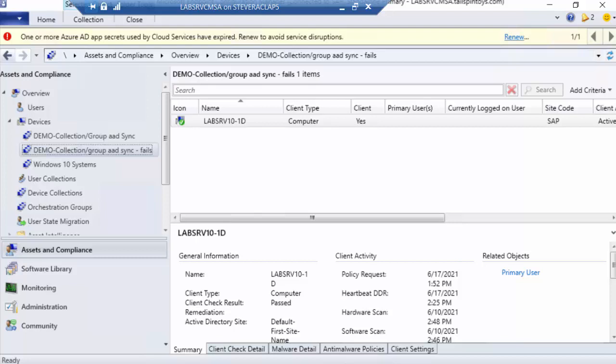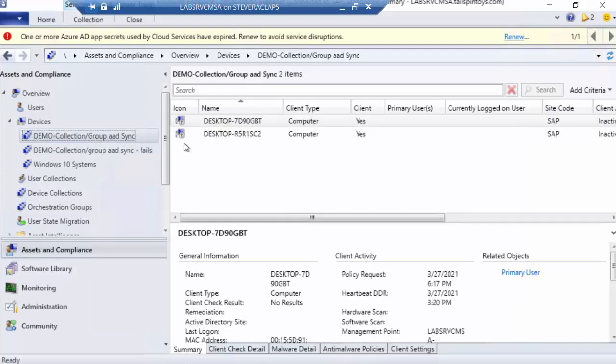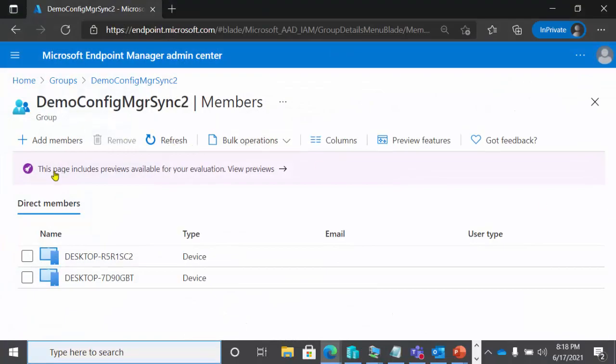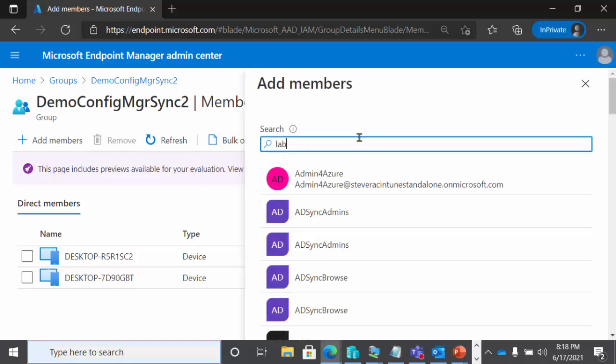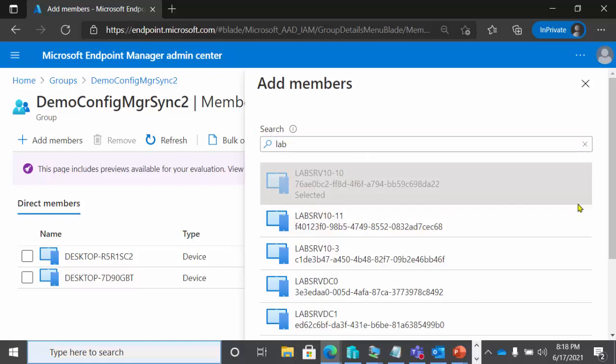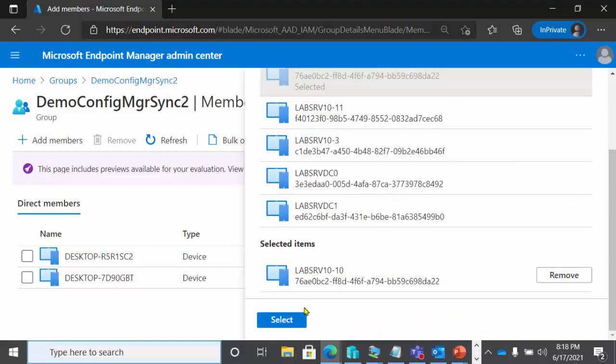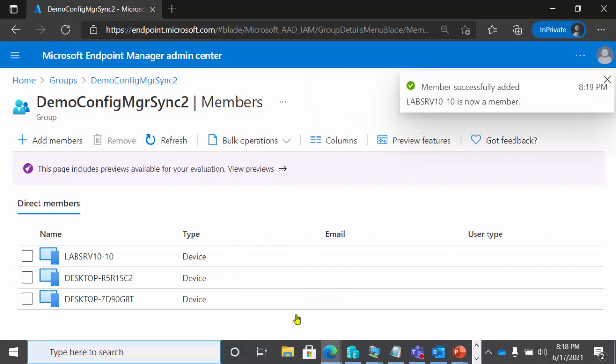All right. So the other thing is, remember, you need to understand that when we have this synchronization, Config Manager becomes the authority for this synchronization. So let me go back to this collection for a minute. I have 2 devices. Well, I'm going to go into my endpoint manager environment, and I'm going to add a member. Don't really care what it is. I'll just put something in there, lab server, let's do that one, right? I'm going to add it to this group, right? Okay, great, it's added to the group. We're happy as a clam, right? Well, are we? Let's see.